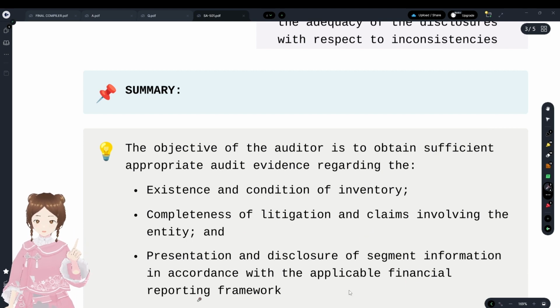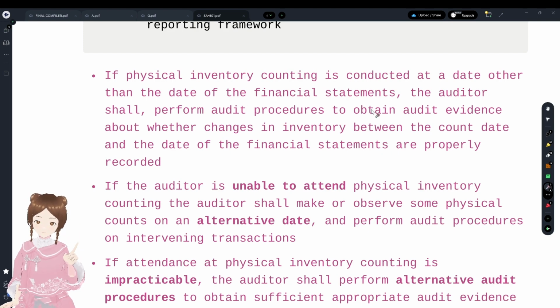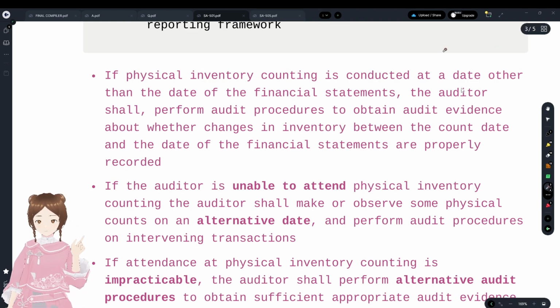These are the three things we are going to discuss in this SA Note 1: inventory, litigation and claims, and segment information as per AFRF. The physical inventory counting is conducted at a date other than the date of the financial statements. The financial statement is as on which date? The closing stock, on the date of the year end. It is impracticable to count all the stock in all the godowns of all the companies on 31st March, right? So for that, what could the auditor do? The auditor could perform audit procedures to obtain audit evidence on the changes in inventory, like subsequent sales or subsequent purchases, between the count date and the financial statement date.